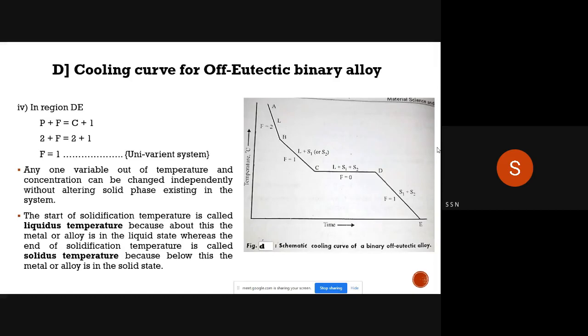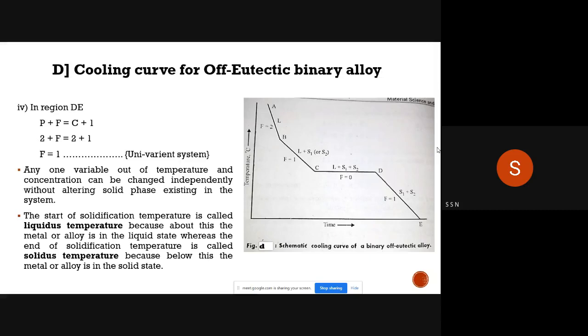Understand? Lastly, one sentence is also written: the start of solidification temperature is called the liquidus temperature. Liquidus temperature, because above this, the metal or alloy is in the liquid state, whereas the end of solidification temperature is called the solidus temperature, because below this, the metal or alloy is in the solid state.